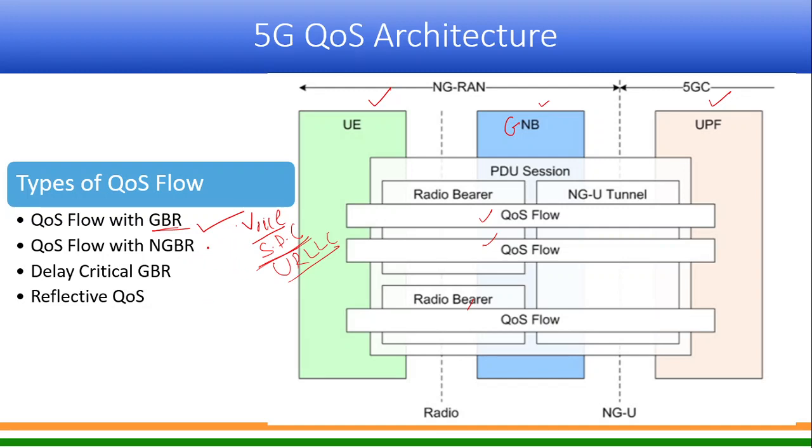The second type is non-guaranteed bitrate type. Your normal internet would be non-GBR, or all the default quality of service which is established initially will be non-GBR. And then there is a concept of delay critical GBR, delay critical guaranteed bitrate. Can somebody tell me, GBR is fine, guaranteed bitrate, what is delay critical?